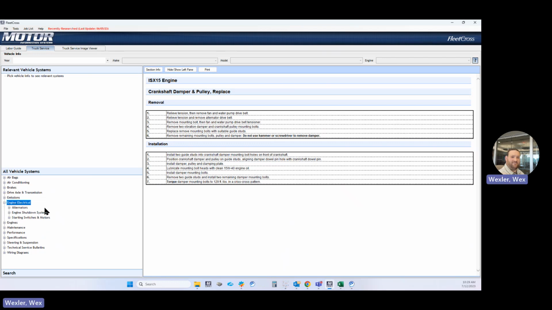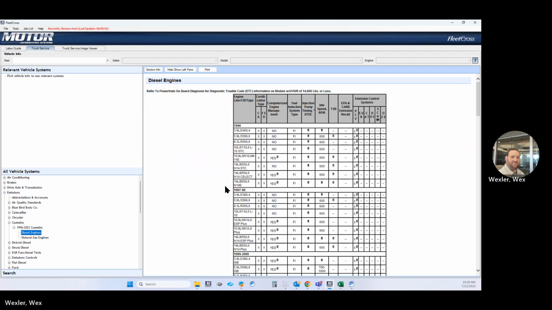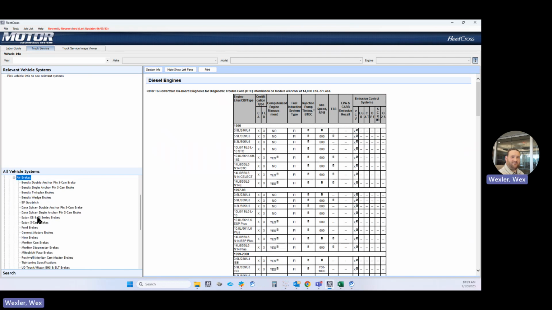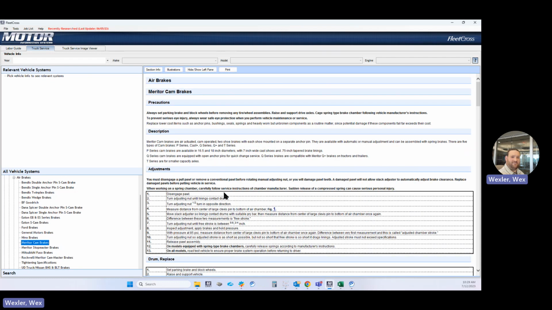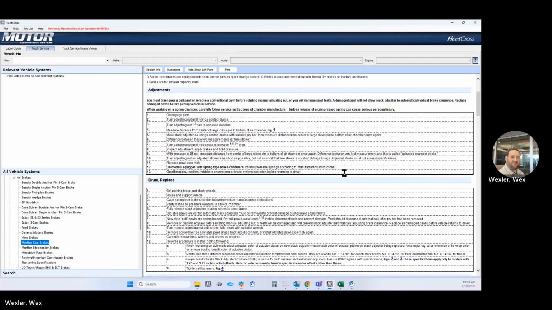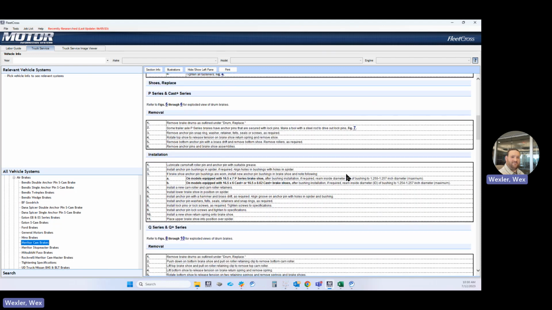Engine electrical, that'll be like your alternator and some switches. Emissions info. Drive axles. Brakes. It's like for drum brakes, air brakes, say Meritor cam brake. And here's your procedure.